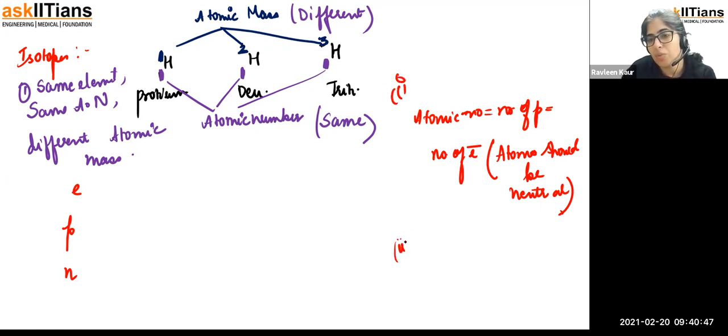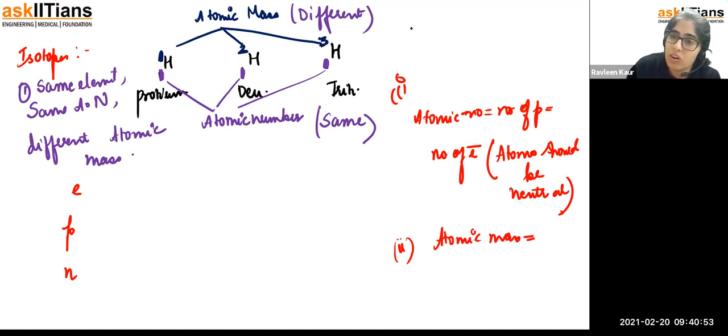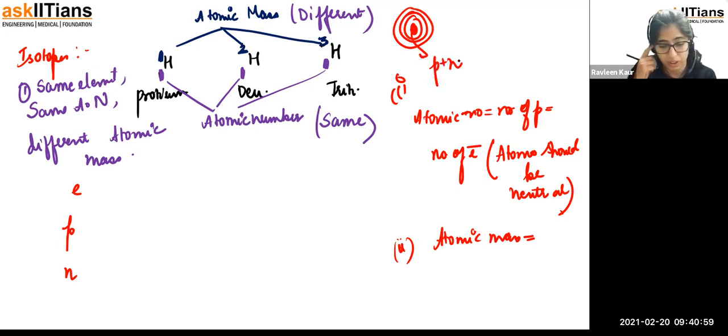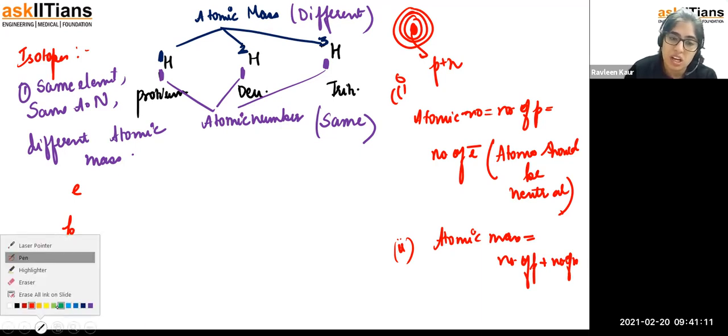Secondly, if you talk about atomic mass, mass is dependent on whatever is there at the center. At the center we are going to have protons and neutrons. This is how you're going to remember. So atomic mass is the sum of the number of protons plus the number of neutrons. Now let us fill this place.